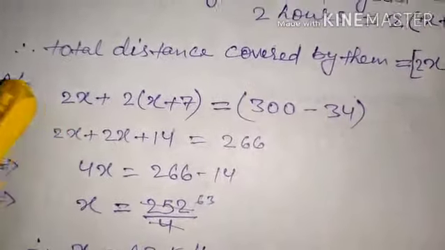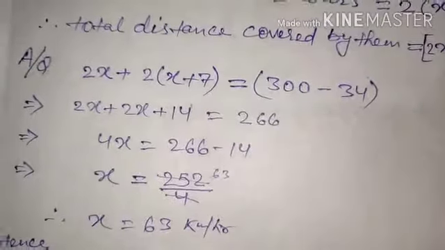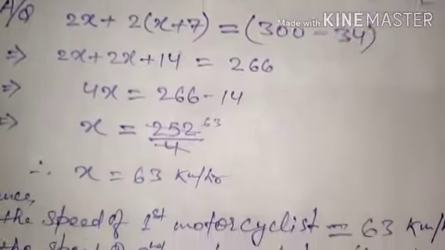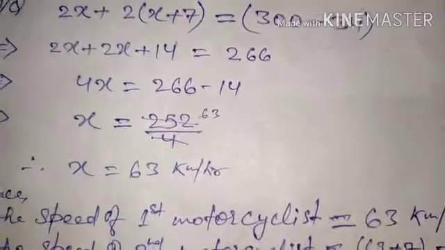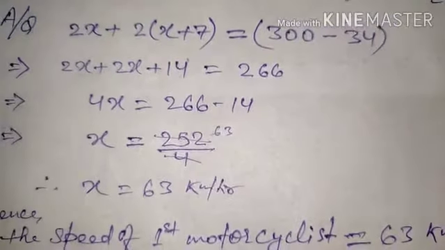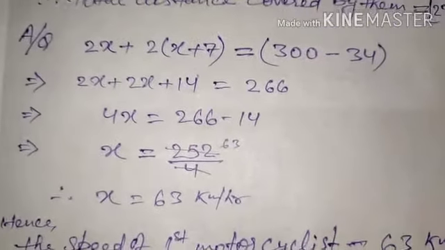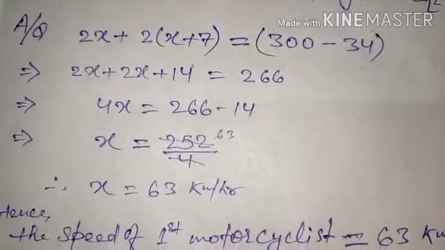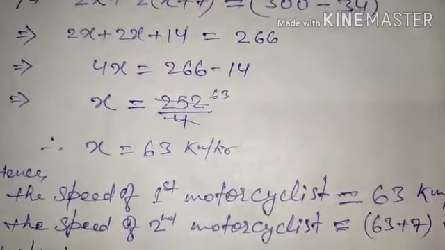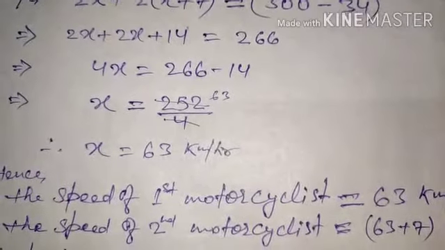You have to understand this. Okay, now move on. We are continuing with the solution of this question. So 2x plus 2 multiplied by x plus 2 into 7, that is 14, is equal to 266. Now continue with this. So 2x plus 2x, that is 4x. 4x is equal to 266 minus 14.